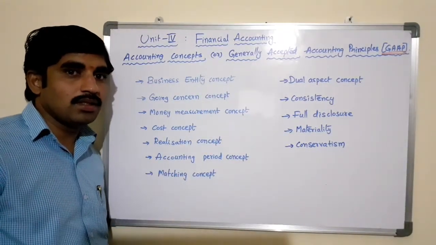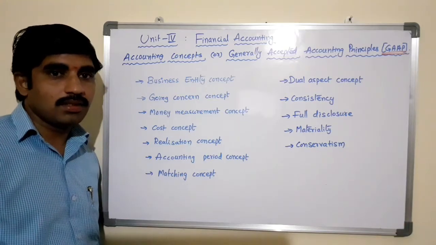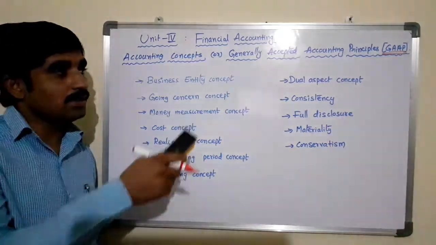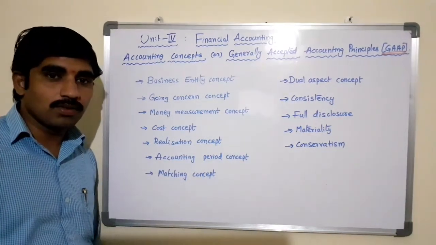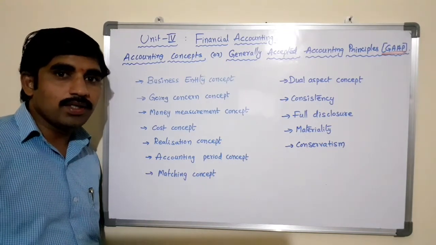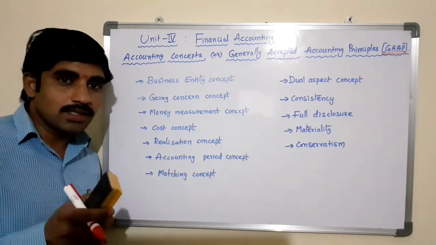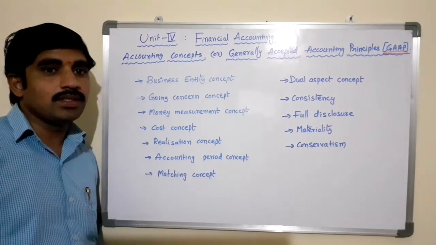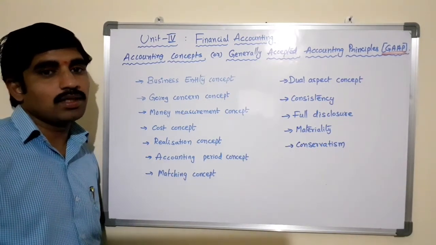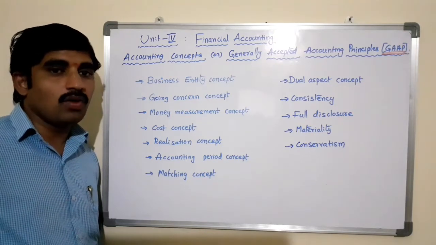Unlike principles in natural sciences, the concepts of GAAP are framed on the basis of custom, usage and necessity, and they include conventions, procedures and accounting practices.